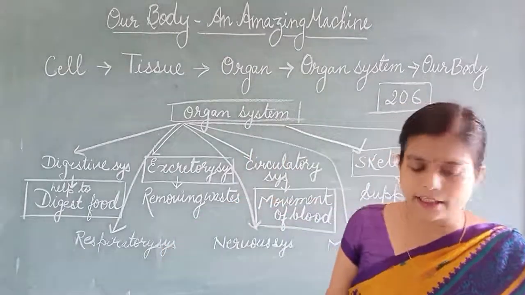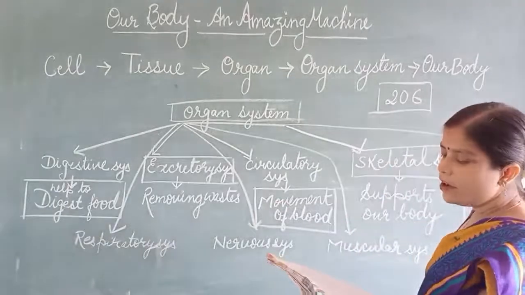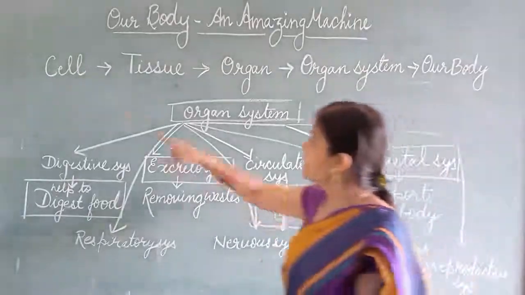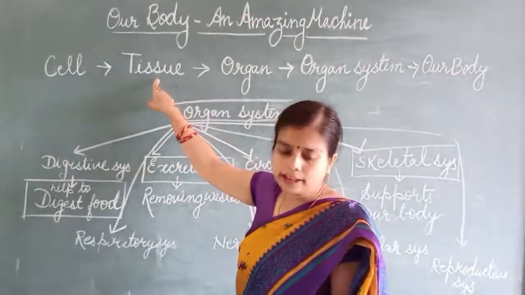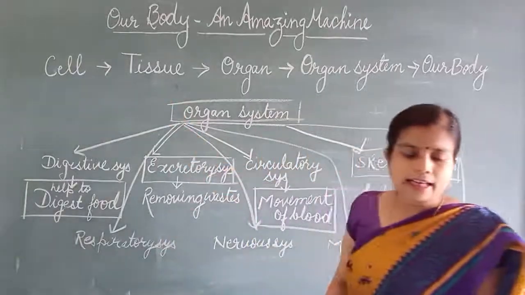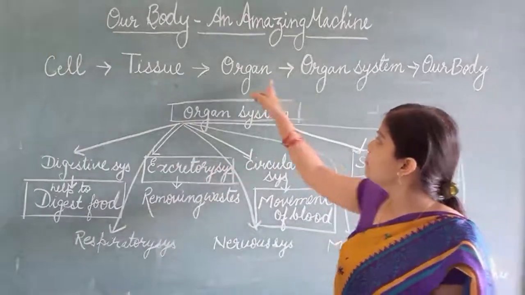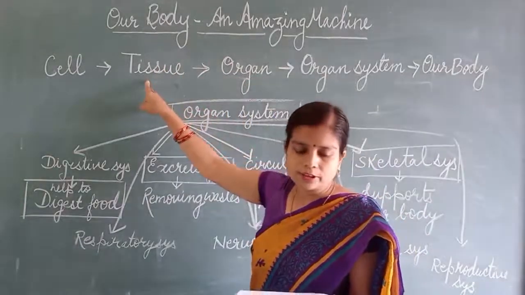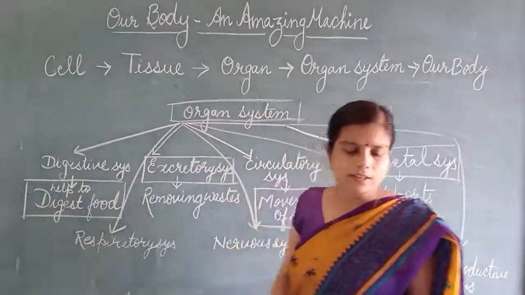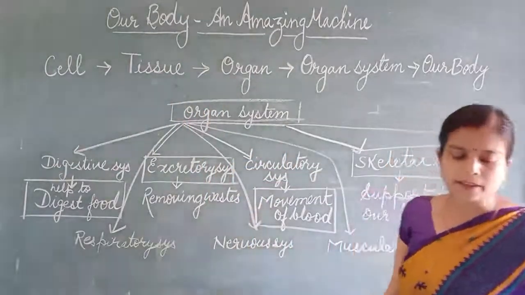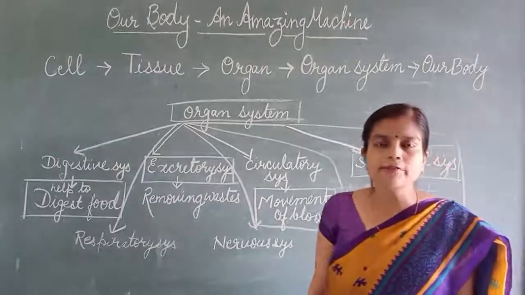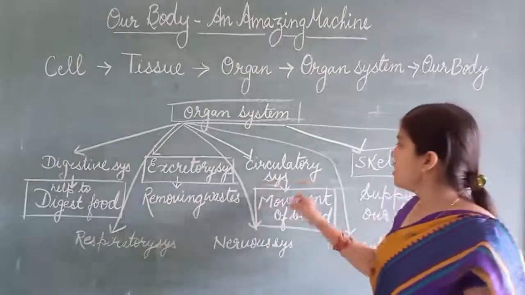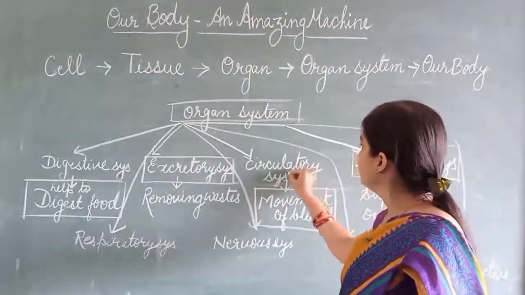Now here are the fill in the blanks. Cells of the same type joined together to form tissue, okay? Now, dash is made up of different tissues. What is made up of different tissues? Organ. Different tissues, okay, so the answer is organ. Dash system helps in movement of blood to different parts of our body. Which system helps in movement of the blood? Circulatory system. So the answer is circulatory system. Okay.